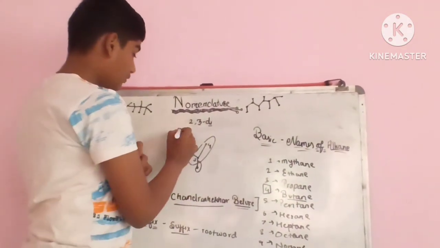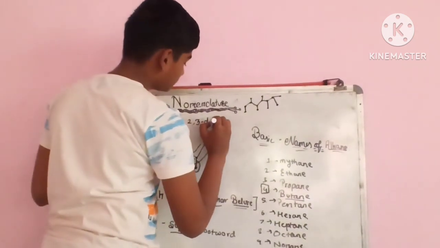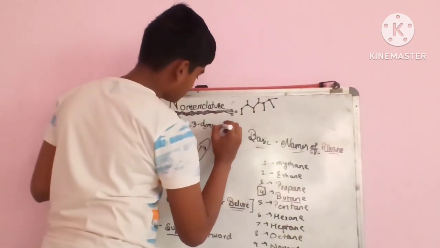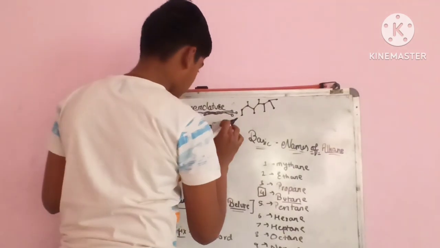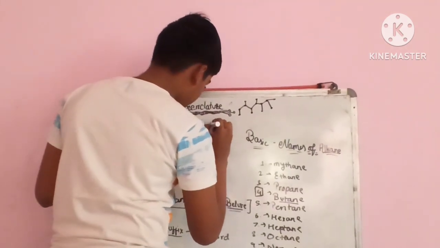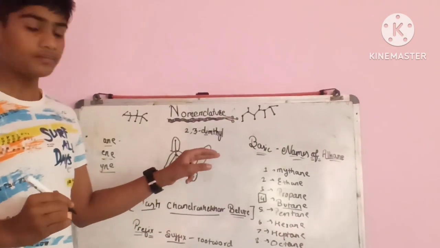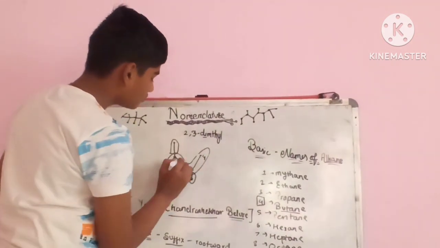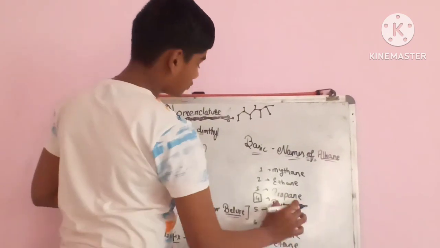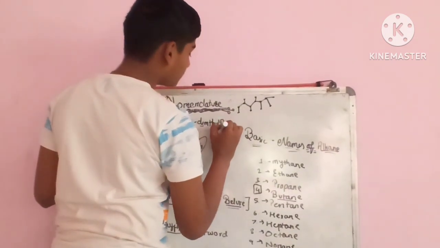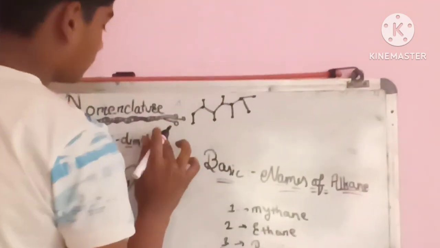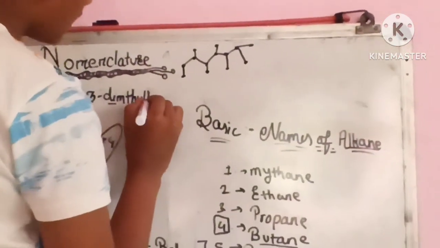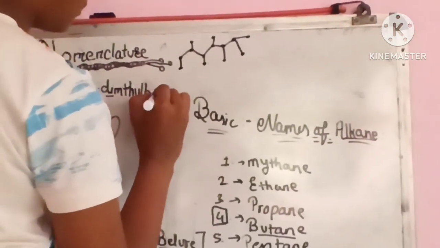Now 1 carbon, so methyl. Then 4 carbons are there, so but, not butane. It is but, and the letters should be small.